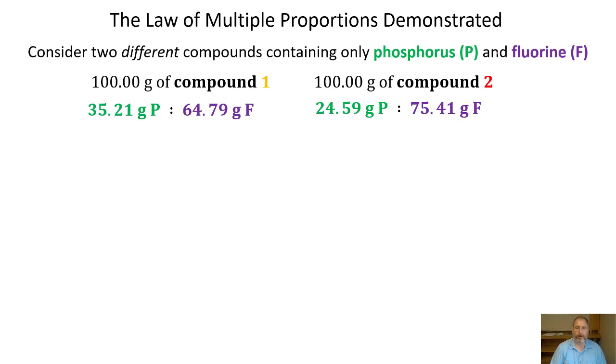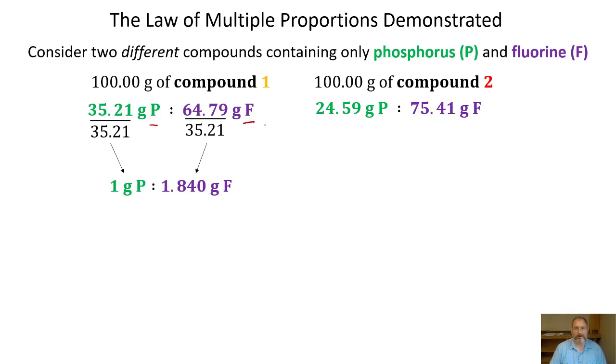So for example, with compound 1, in order to re-express this ratio of phosphorus to fluorine, for every 1 gram of phosphorus, I'm going to divide both of these numbers by 35.21, which will lead to 1 gram of phosphorus and therefore 1.840 grams of fluorine.